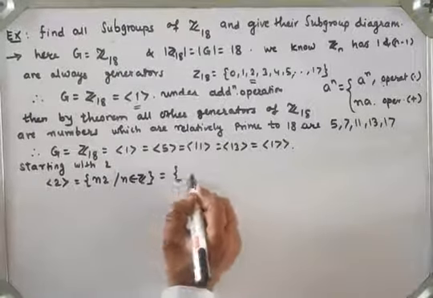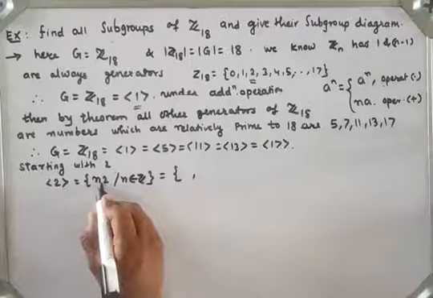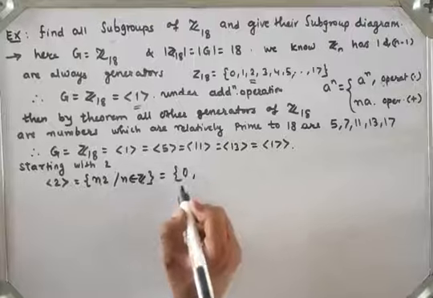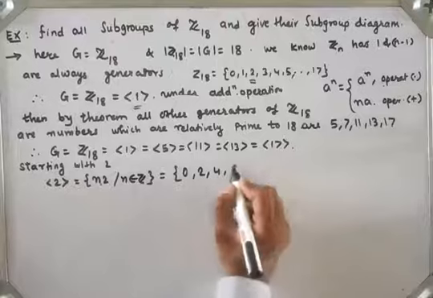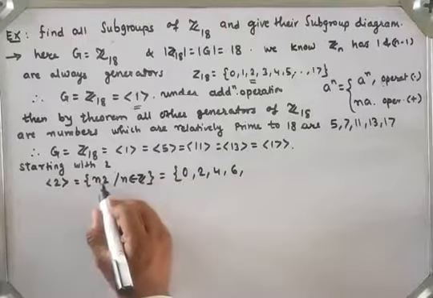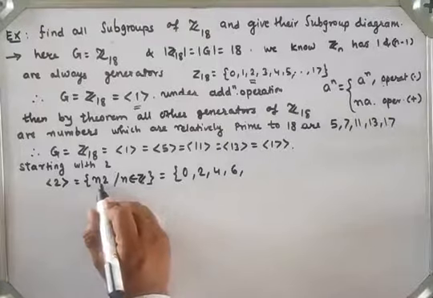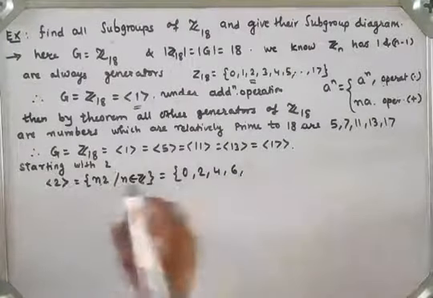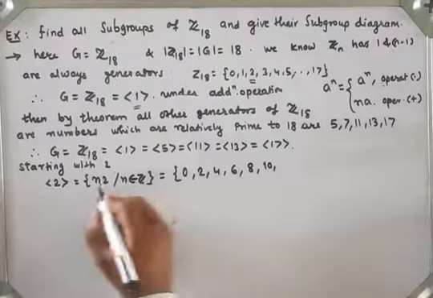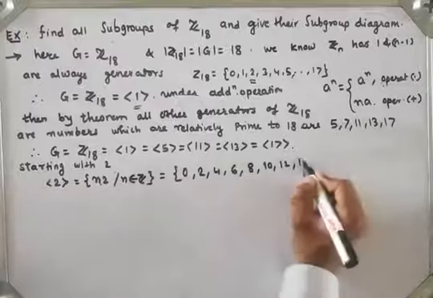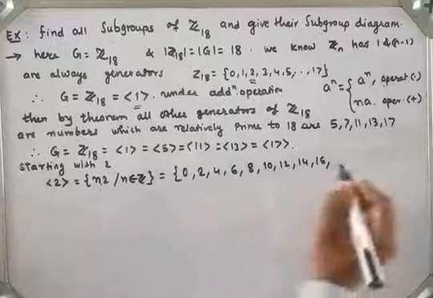If n is equal to 0, then I get 0. n equal to 1, then 2. n equal to 2, then 4. n equal to 3, 6. n equal to 4, 8. n equal to 5, 10. 6 into 2, 12. 7 into 2, 14. 8 into 2, 16. 9 into 2, 18.